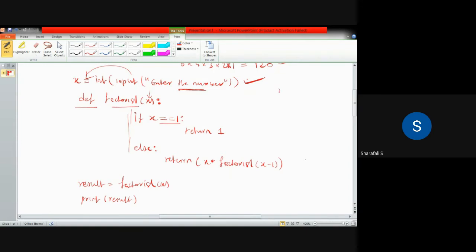Suppose I have given x equal to 5. Now it checks if x is equal to 1. No, because I have given 5. So it will not go to this block. It will directly go to the else statement. So else it has to do this particular instruction. Here I am having x. It will be returning a value. Return is used to return a value to that function. Here the function is factorial of x, so this value will be returned to factorial of x.